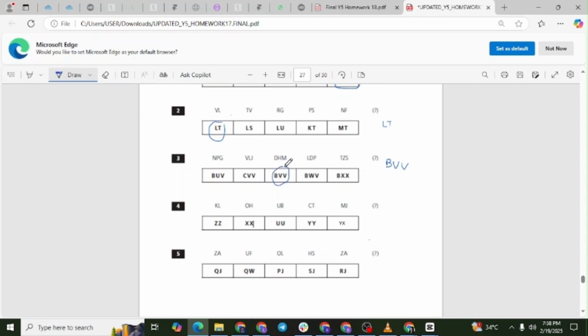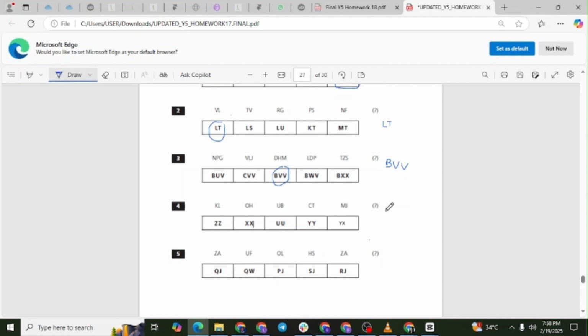Question 4. The sequence is KL, OH, UB, CT, MJ, and then what? First letters: K, O, U, C, M. Looking at their positions, K equals 11, O equals 15, U equals 21, C equals 3, M equals 13. Examining the pattern, K, 11, to O, 15, is plus 4.